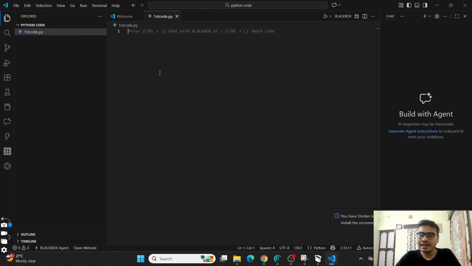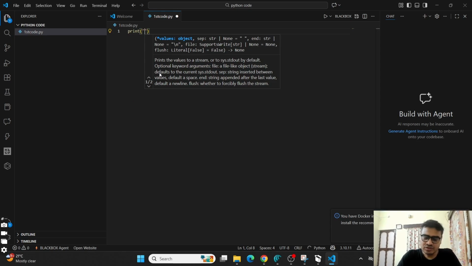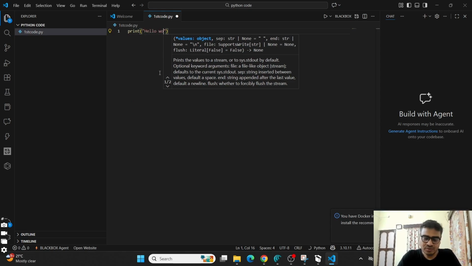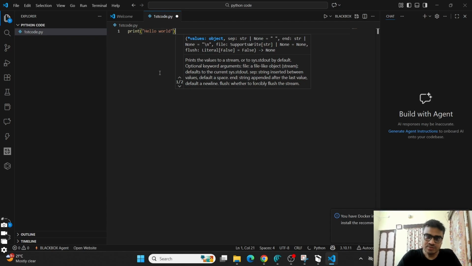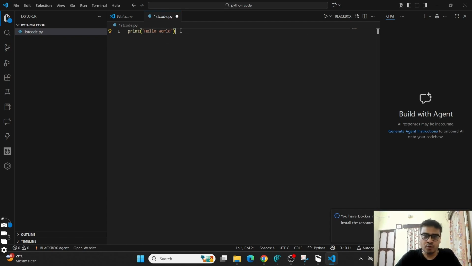But when you run it, where will the output be? First of all, suppose I write one line of code, print. Basically, you must know the print function, and even if you don't know, that's fine. We will discuss it in the next video. But let me write some code here just to show you how you run the code and get the output. Suppose this is a line of code in Python. Now I want to run it and get the output. So how do I do that?